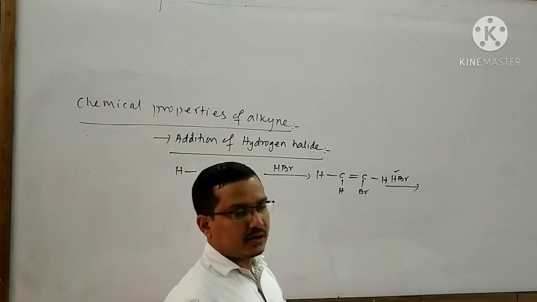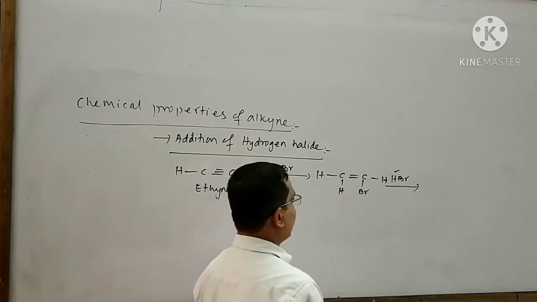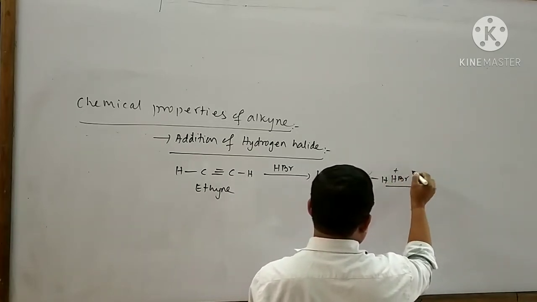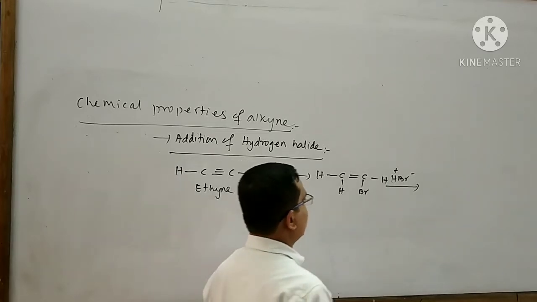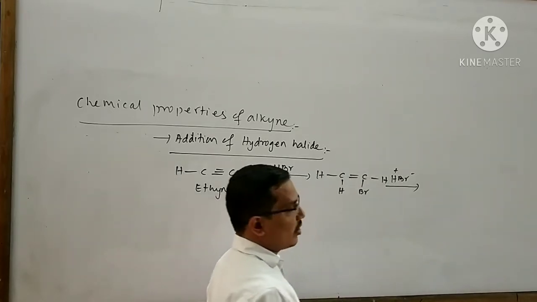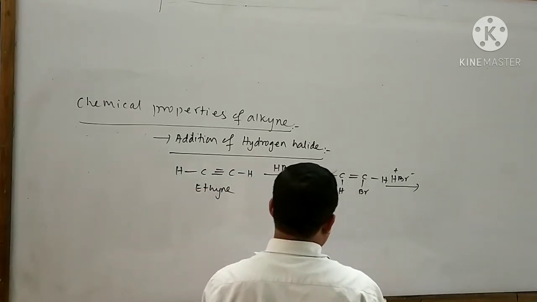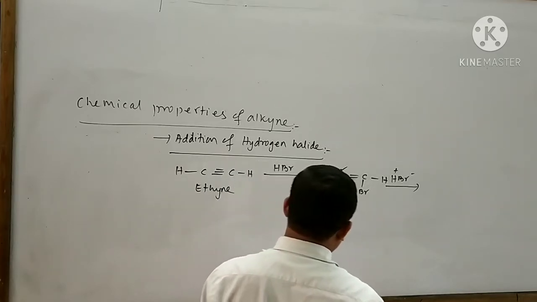But remember, this reaction follows the Markovnikov rule. Here I can write H plus and Br minus. According to the Markovnikov rule, the negative part will attach to that carbon atom which contains fewer hydrogen atoms. Look at that. In this carbon atom, two hydrogen atoms are present.